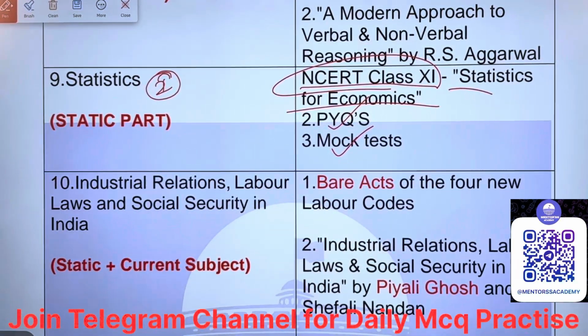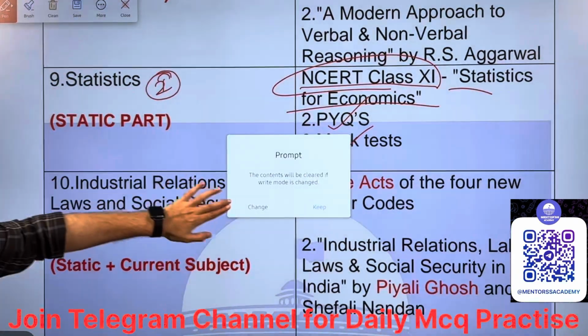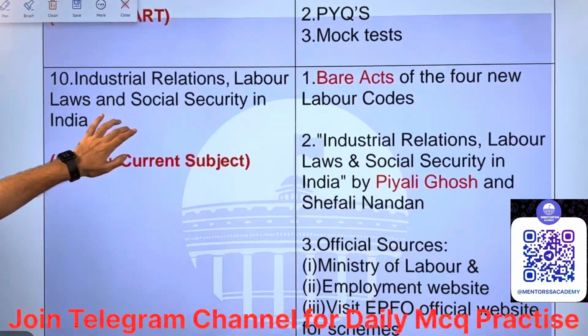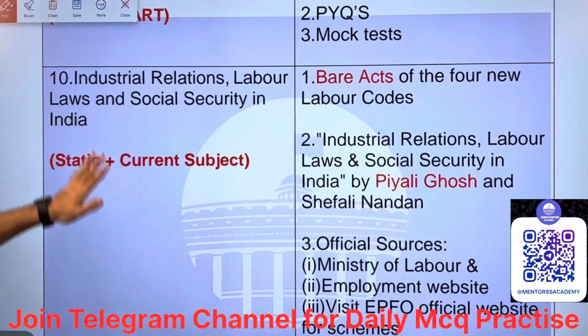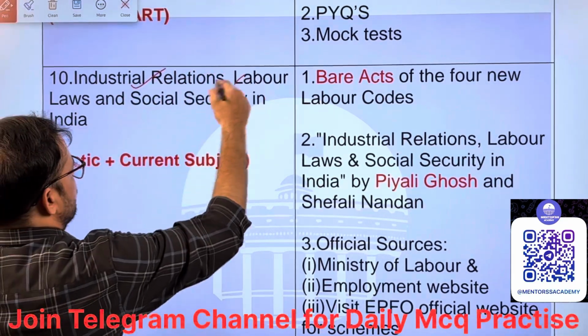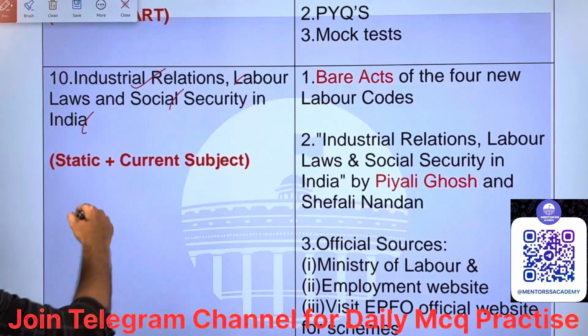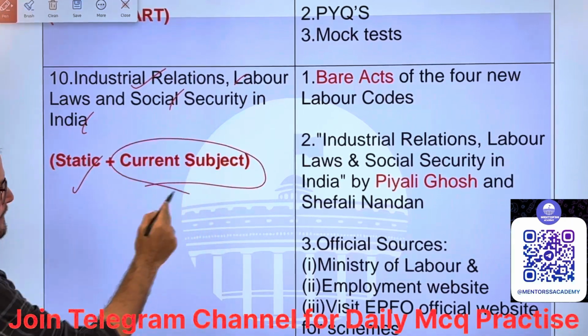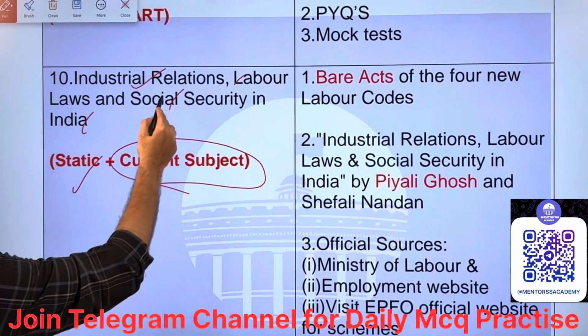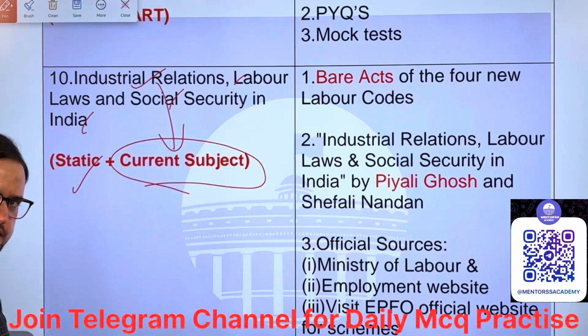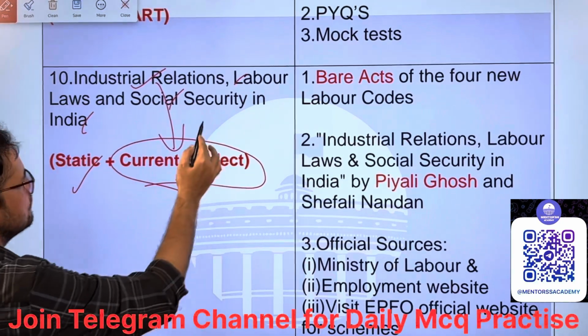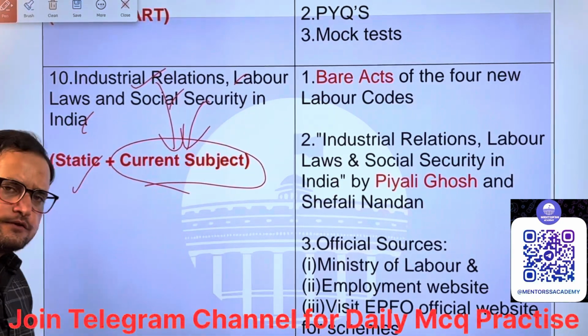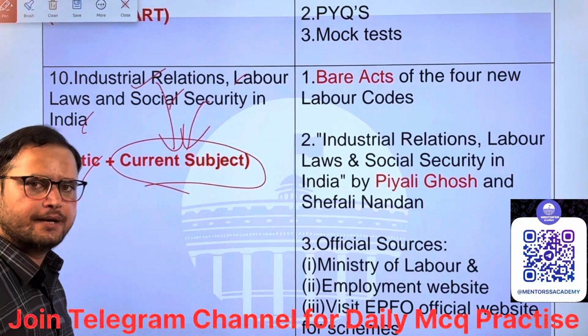Next, the 10th one, industrial relations syllabus. They have mentioned industrial relations, labor laws and social security in India. This is static and current part. Why am I telling you current part? Because in industrial relations there are new codes, right? Labor codes, you have to cover those also. Social security schemes are there, so you have to cover them. That's why it becomes current.